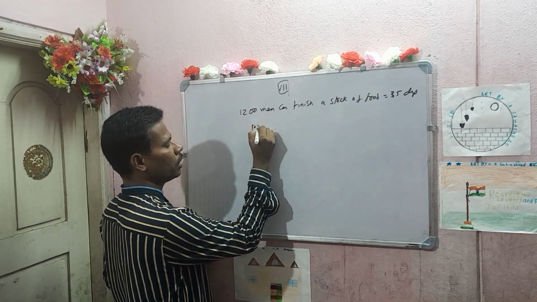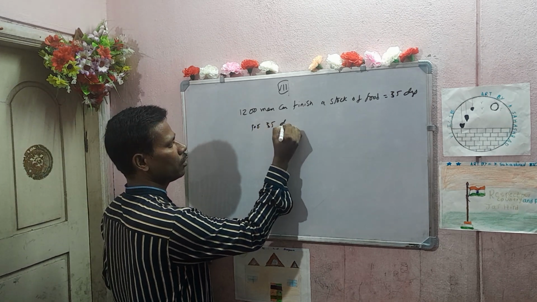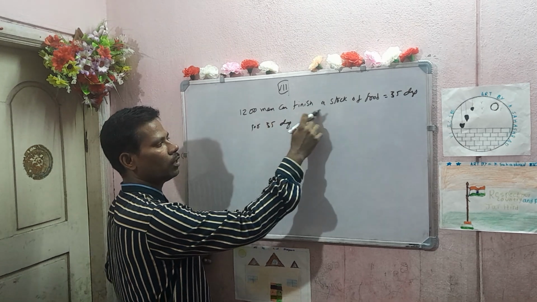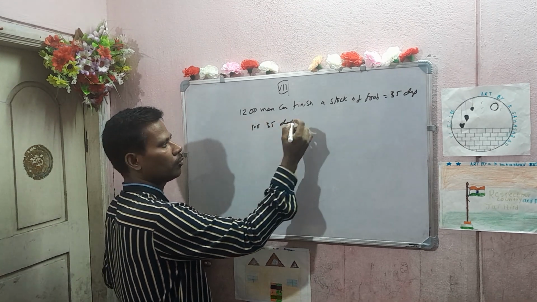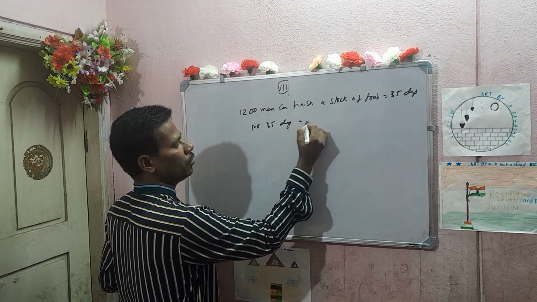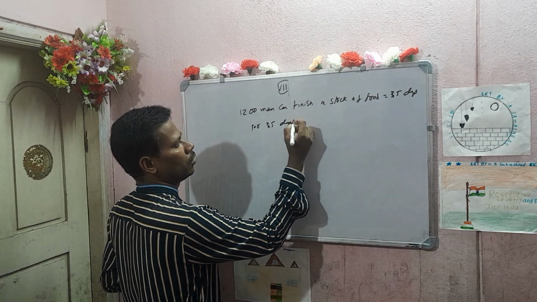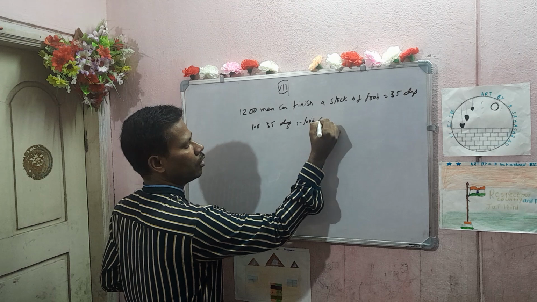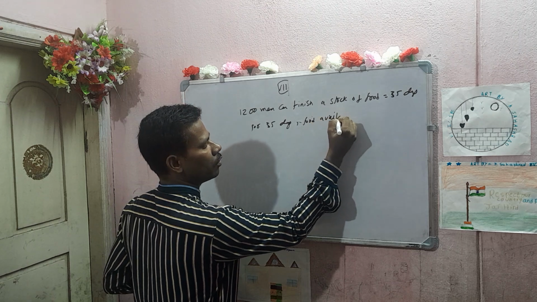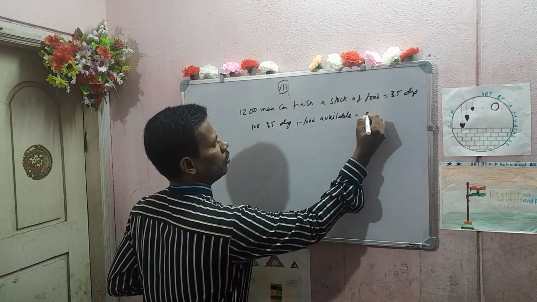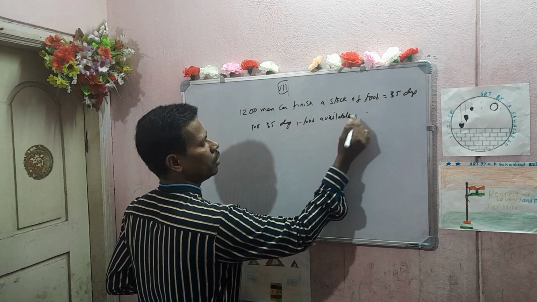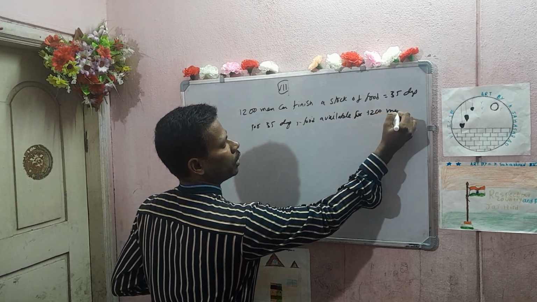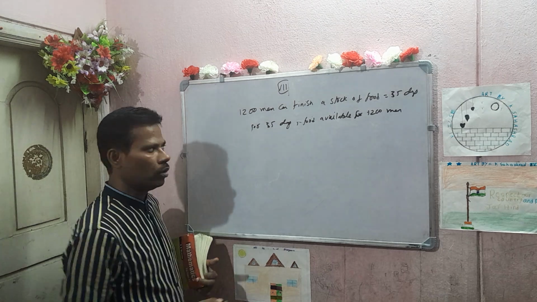Now for 35 days, the stock of food is sufficient for how many men? The stock of food is sufficient for 1200 men for 35 days. You can write: for 35 days, food available is for 1200 men. Now for one day,